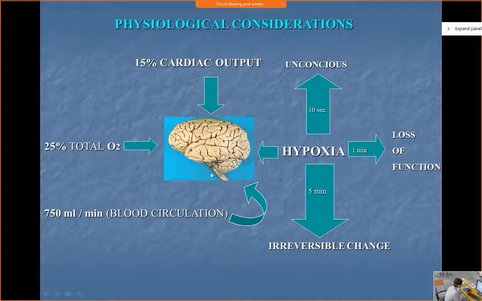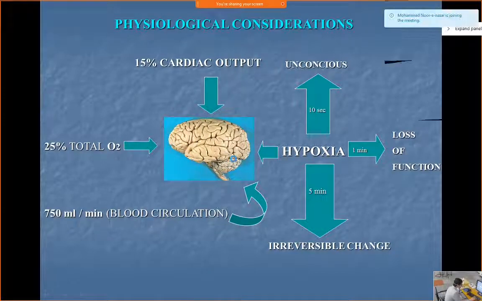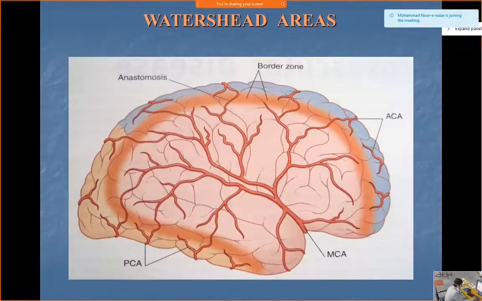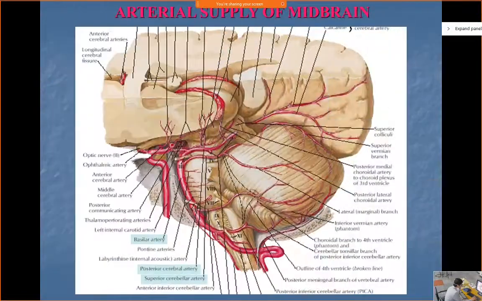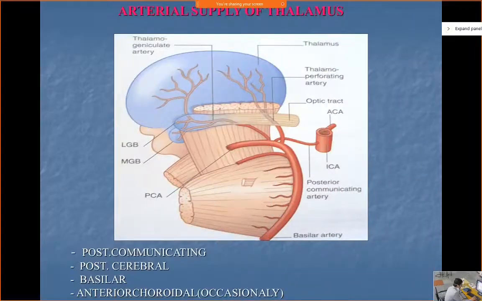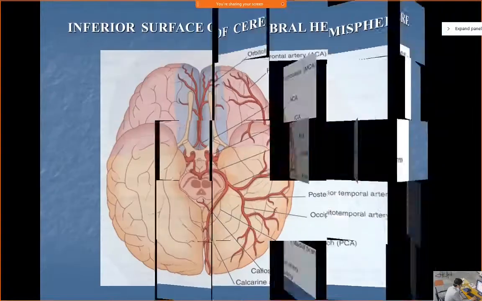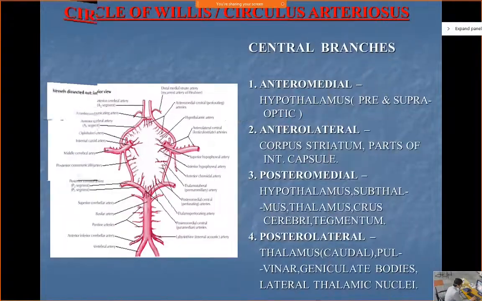This is the minimum amount which the brain needs to keep functioning, and since there is no reserve, it is very important that the brain gets the proper arterial supply.